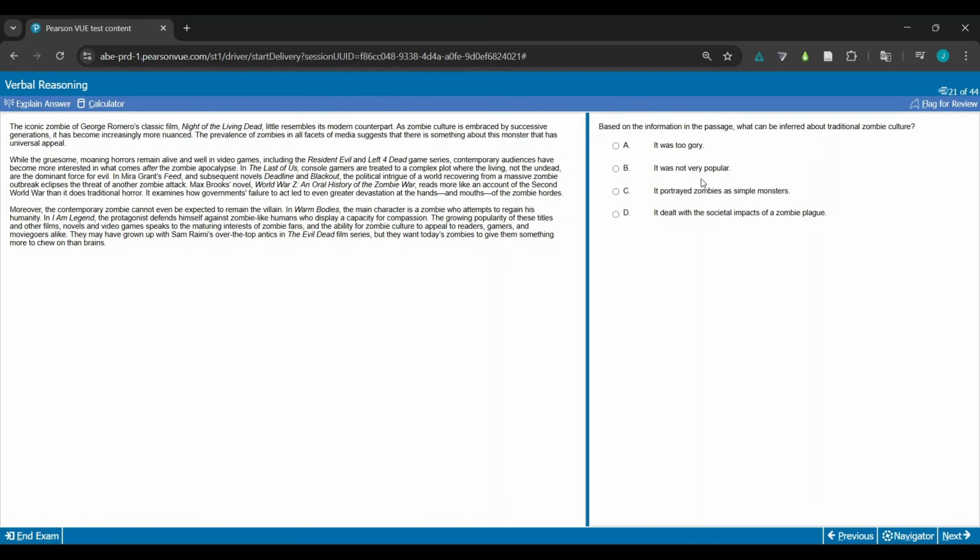It was gory, not very popular, portrayed zombies as simple monsters. It could be any one of these, realistically. So I'm just going to roughly bear it in mind.